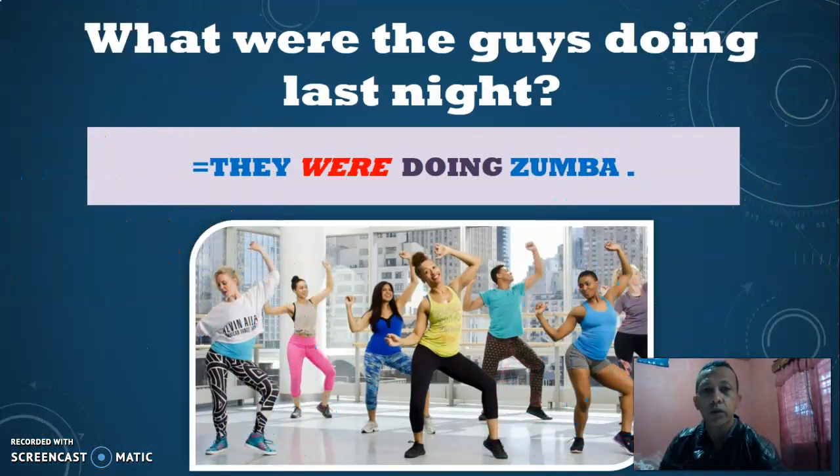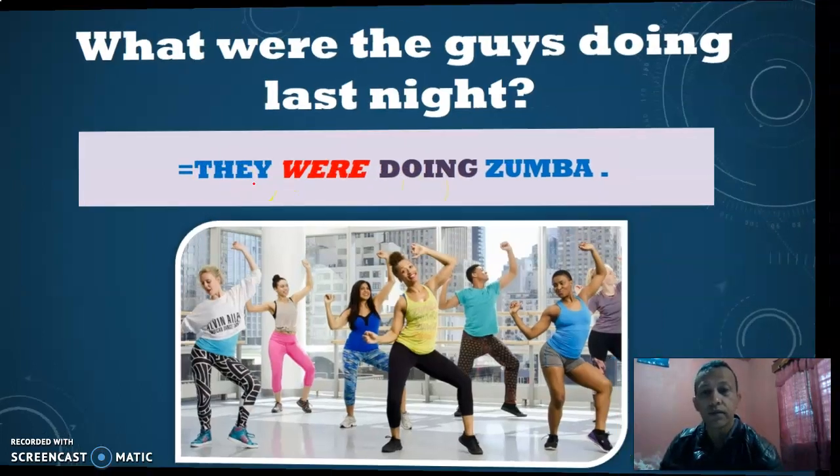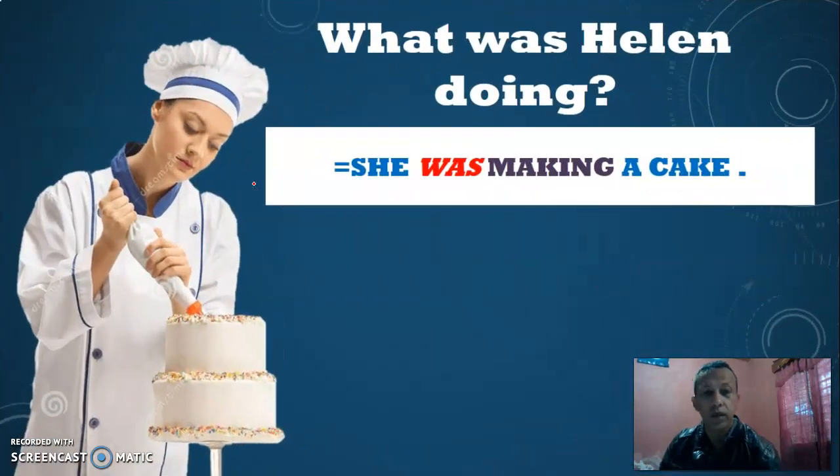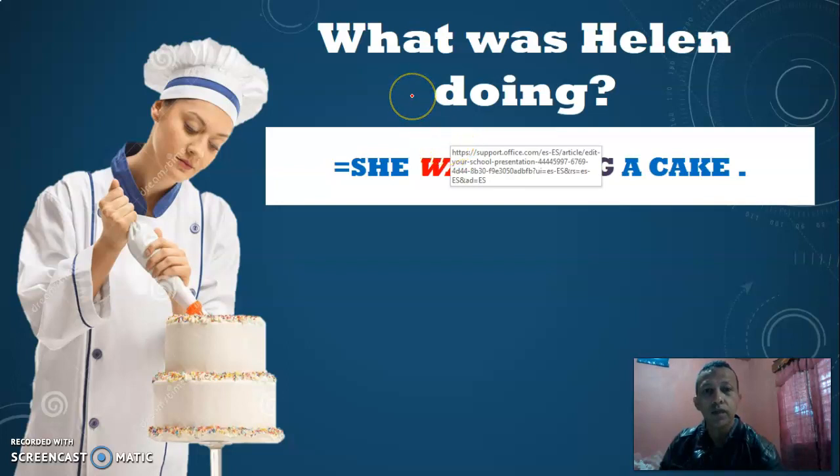What were the guys doing last night? ¿Qué estaban haciendo los muchachos anoche? They were doing Zumba. Were doing. No was. Were. Because the pronoun is they. So it's a plural. What was Helen doing? ¿Qué estaba haciendo Helen? What was Helen doing? She was making a cake. Was making.